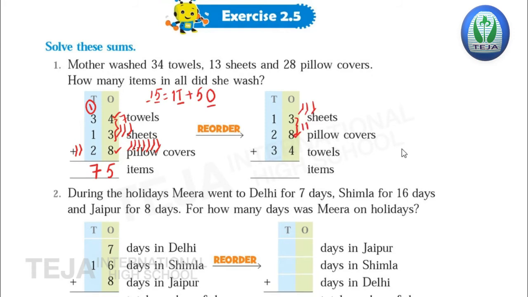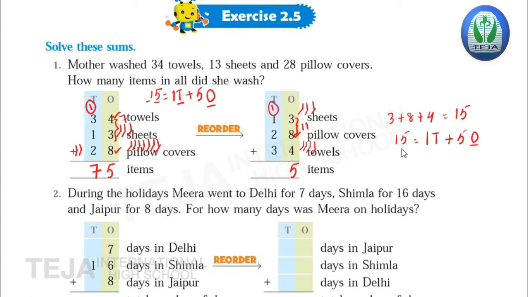Now we'll add 4 to it. 11 is the bigger number, 4 is the smaller number. So we'll draw 4 lines and we'll count after 11: 12, 13, 14, 15. So 3 plus 8 plus 4 is 15. Regroup 15. Now 5 is in the ones place and 1 is in the tens place. So when we regroup, we get 1 ten plus 5 ones. So write down 5 in the ones place and carry 1 here to the tens place.